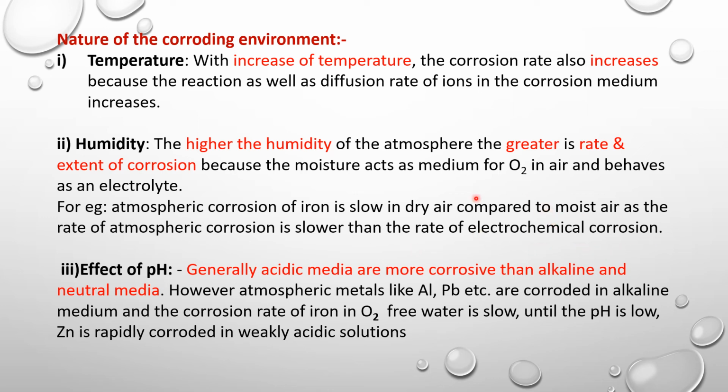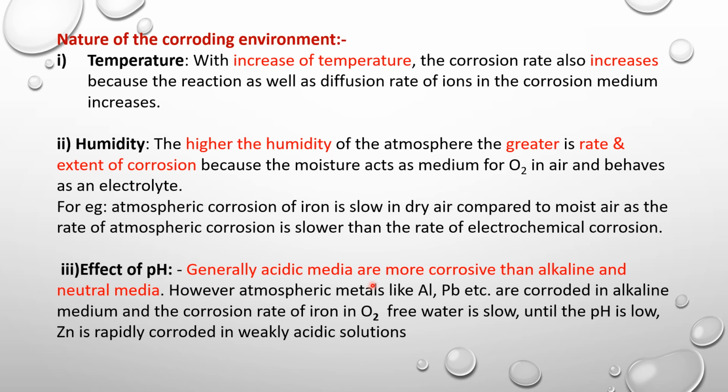That is why in moist conditions iron undergoes corrosion at a faster rate, because it is electrochemical corrosion. The third factor that is responsible is effect of pH.